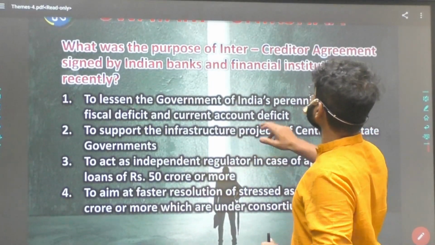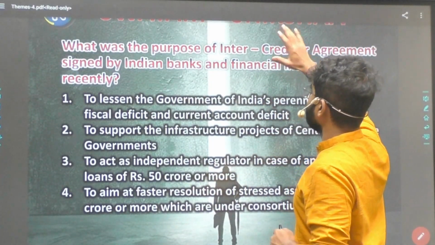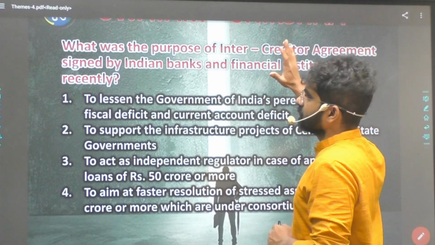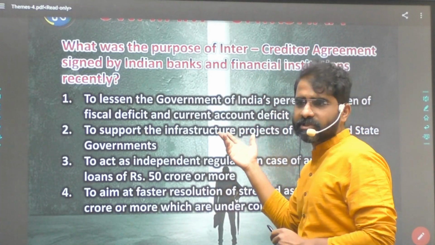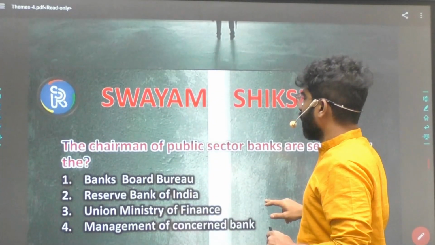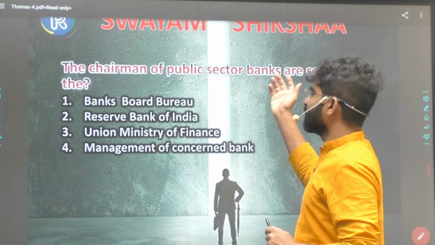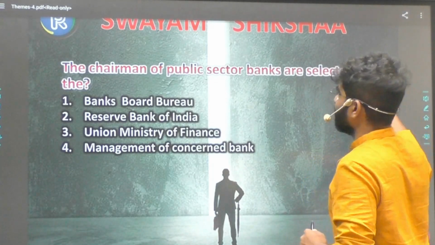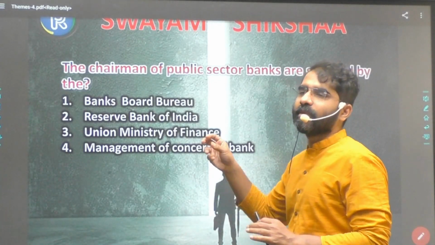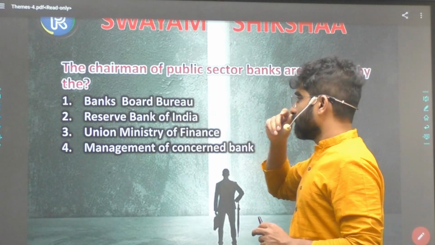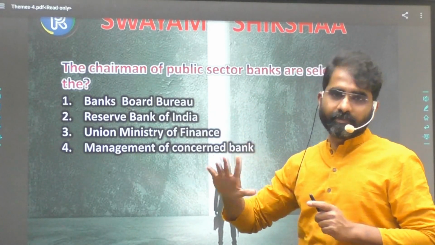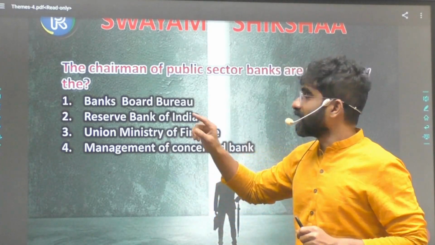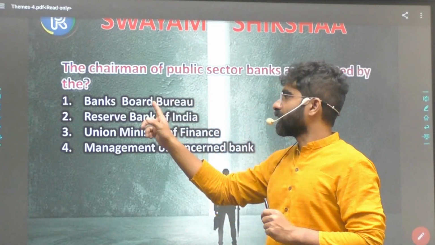What was the purpose of the inter-creditor agreement signed by the Indian banks and financial institutions recently? That time this was in the news and therefore this question was asked. Then in 2019, again there was this question: chairman of public sector banks are selected by. Now, selected by, not appointed by. Selection is different from appointment. Selection is done by the Banks Board Bureau.